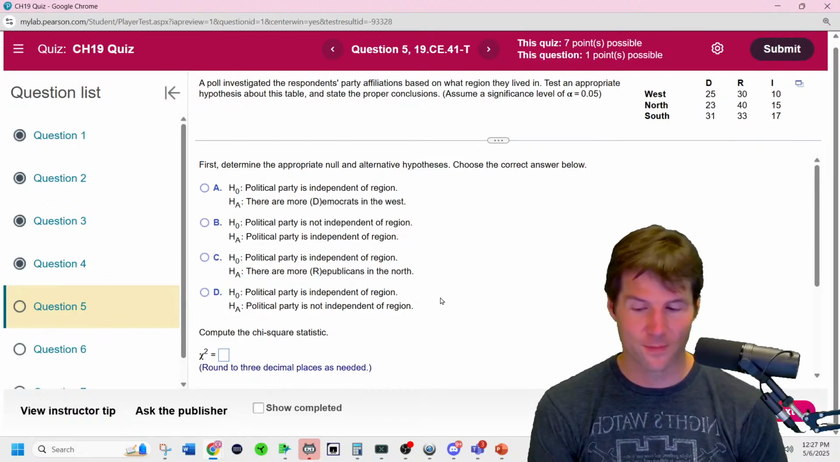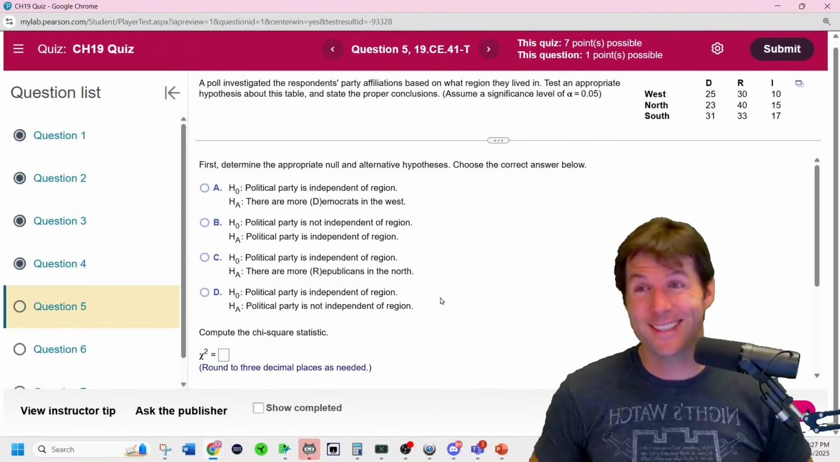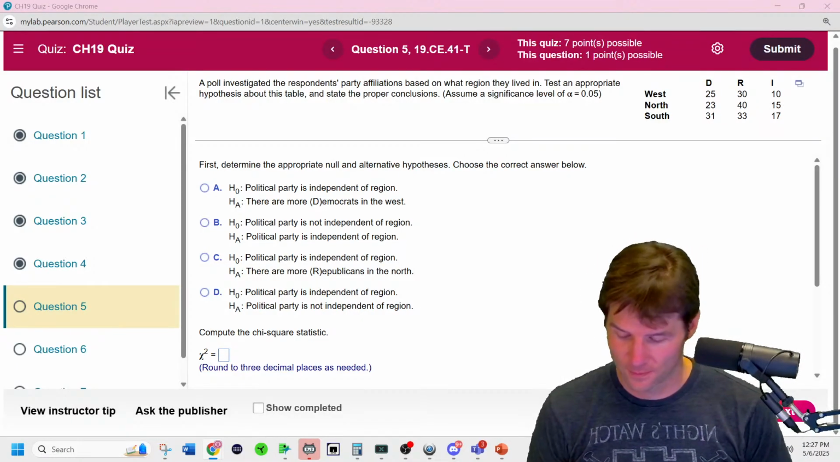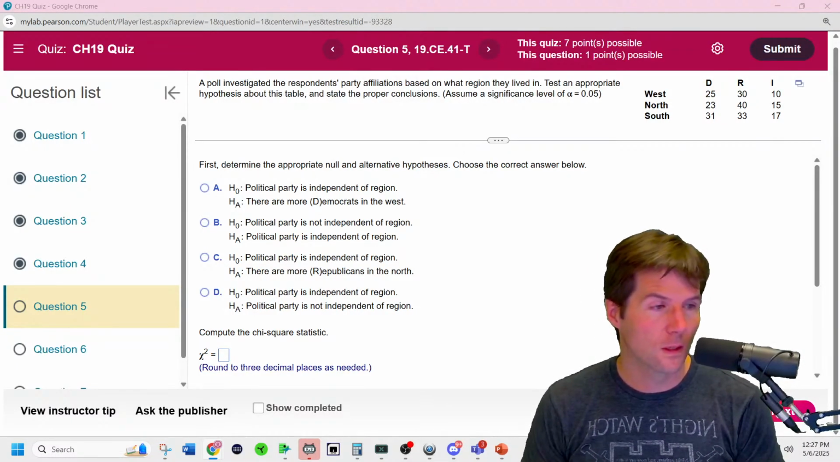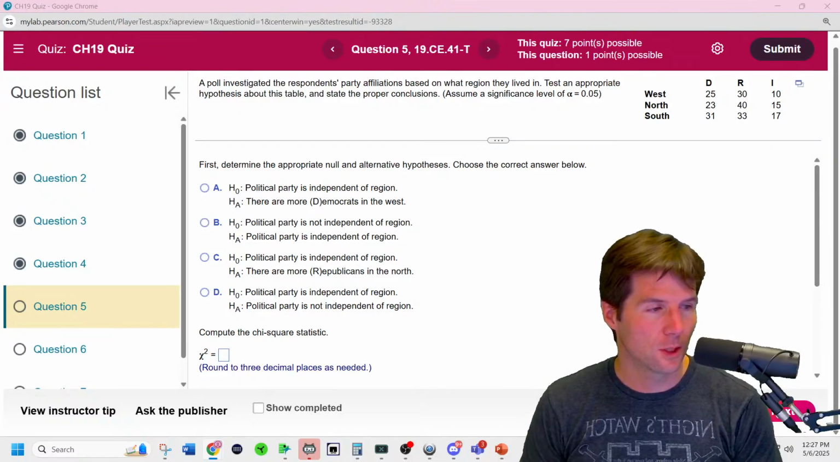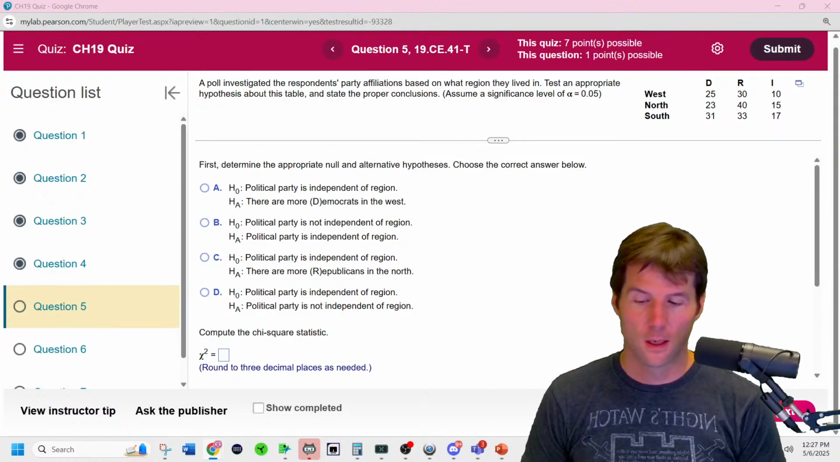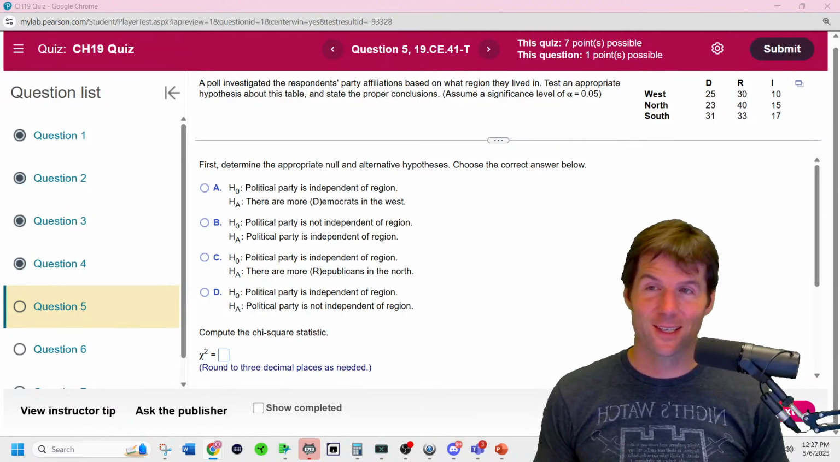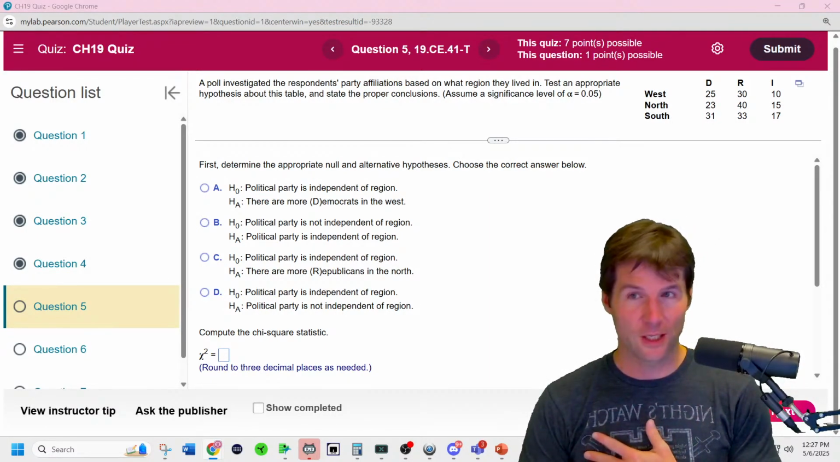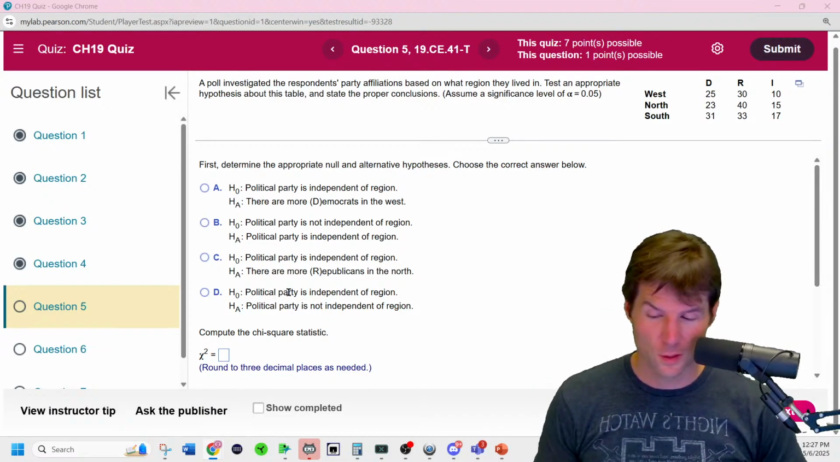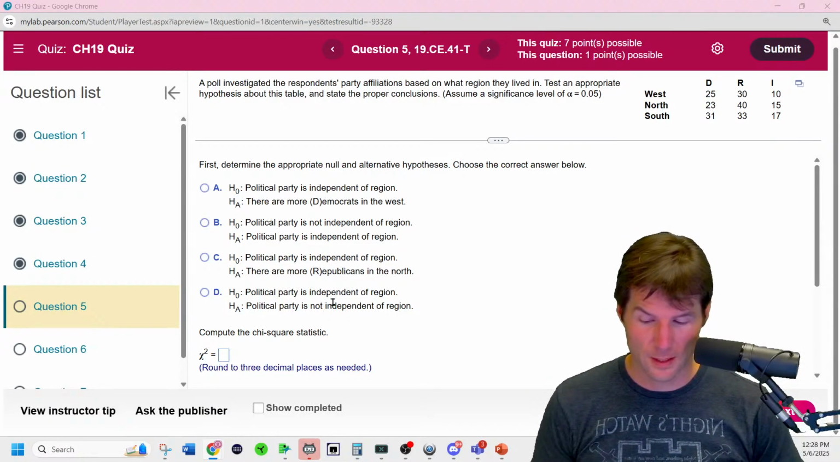Your body needs it. Okay, so the null hypothesis is chi-squared test. Oh, gotta mark the question. Come on, Brian. What you doing with life? Stat 201, chapter 19 quiz. A poll investigated... Okay, null hypothesis: somebody's political affiliation is independent of where they were born. So that's all we do. Political affiliation is independent of region.